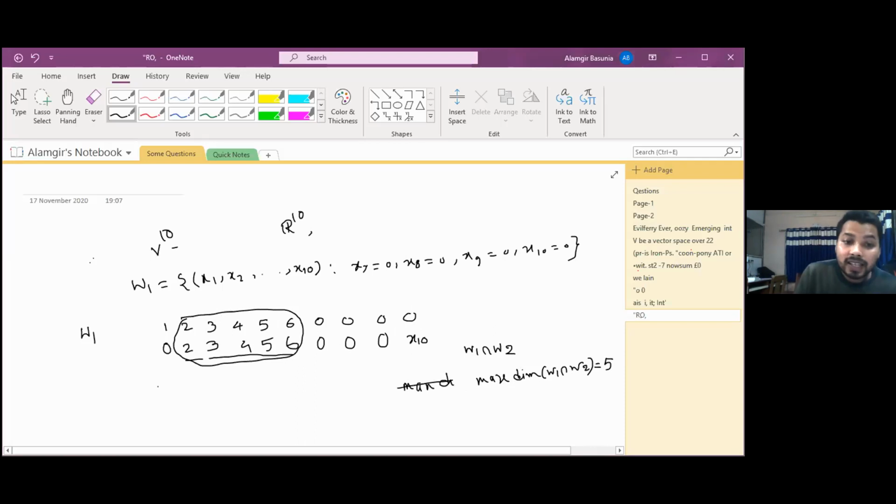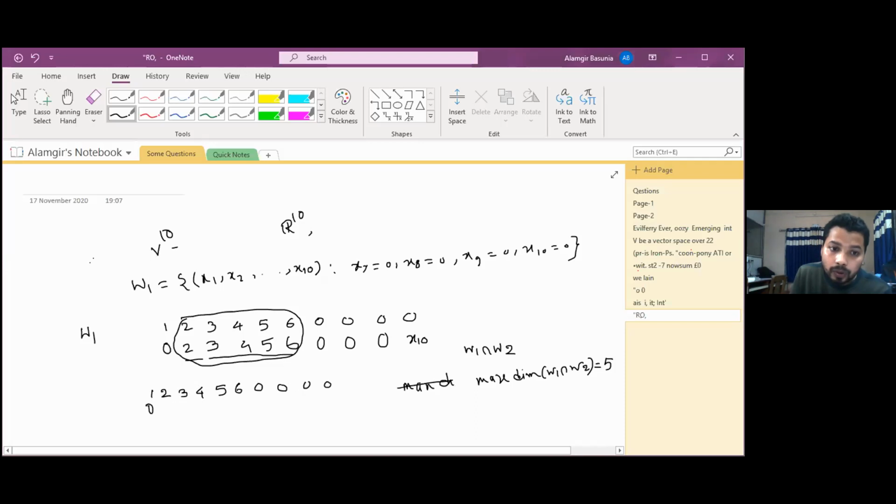Okay, and in case of minimum, to get minimum dimension, what shall we do? Just 1 2 3 4 5 6 is our w1, again 7 0 8 0 9 0 10 0, and in that case for minimum dimension we shall get the common portion independent one, very low number of elements we can choose. We want to choose a low number of elements freely.